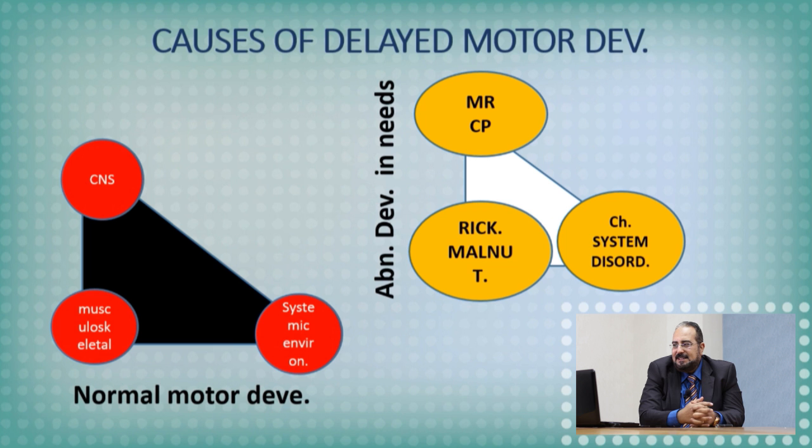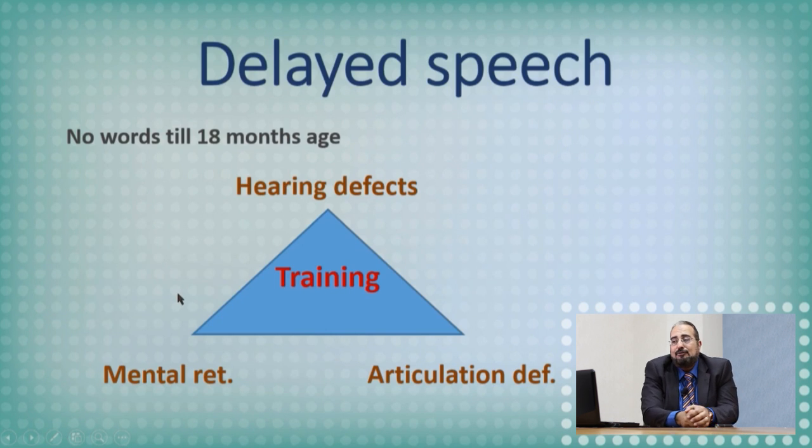To remind you again, causes of delayed motor development are either CNS disorders, mental retardation or cerebral palsy, musculoskeletal system involvement, rickets or malnutrition, or chronic systemic disease. This is an example for a specific developmental delay. Another example for a specific developmental delay is the delayed speech, as we said before.